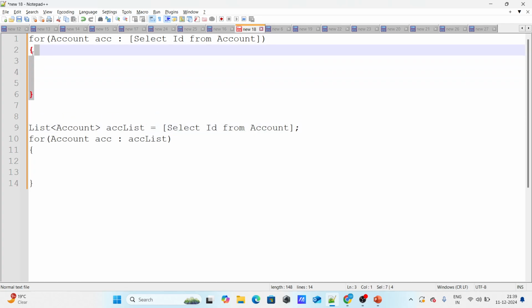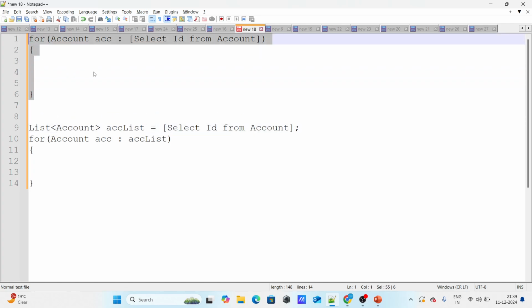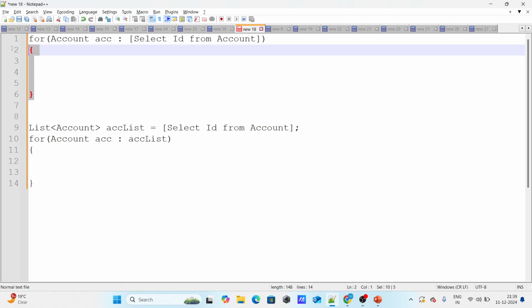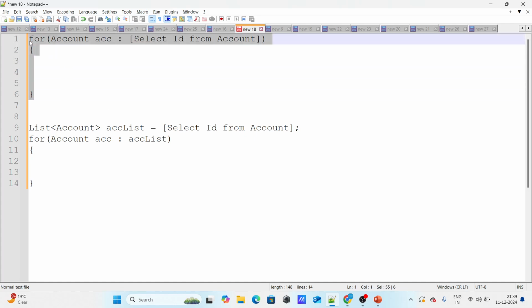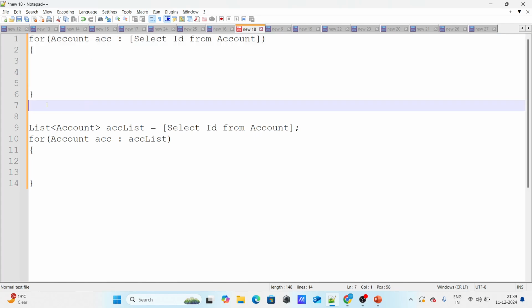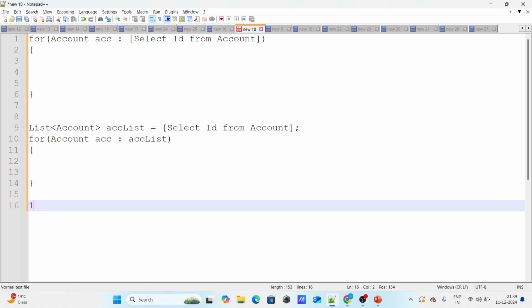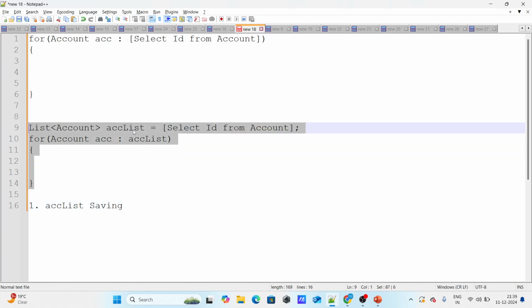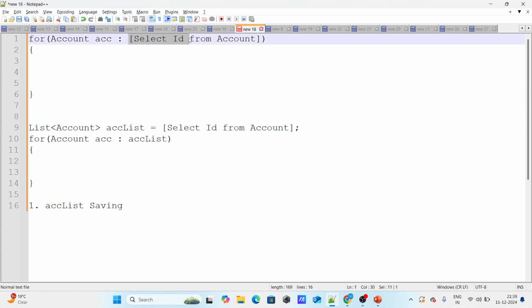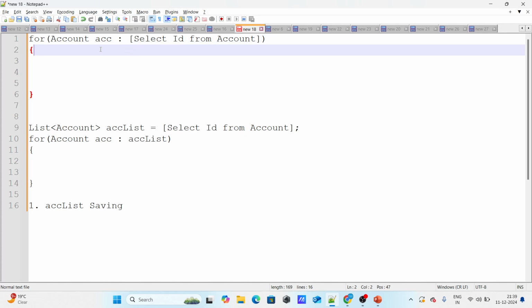So I said that I'm going to use this first for loop. Of course they did ask me which for loop I am going to use and what is the reason behind it. I was going to use the first for loop, and there are three specific reasons for it. First reason is that I am saving one variable. In the below for loop, I have to create one more variable here, and here I don't need to create any variable at all, and I can query and process the record at the same time itself.